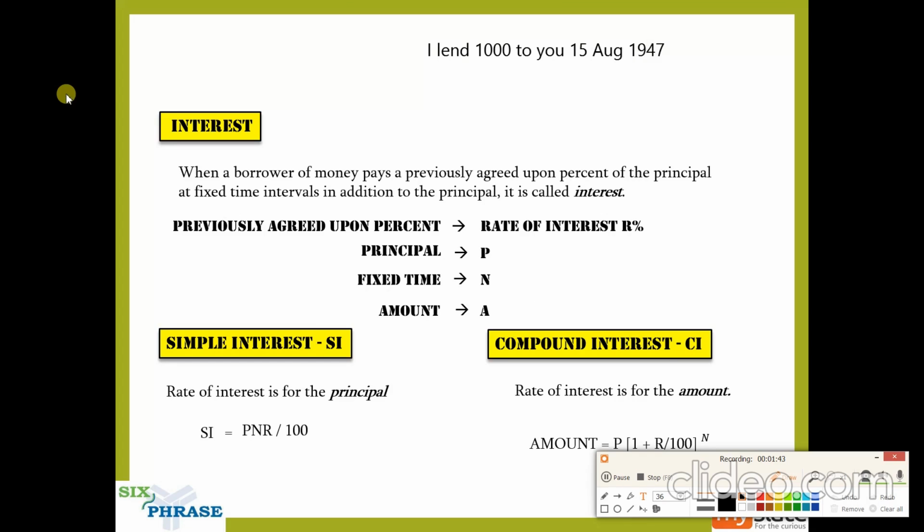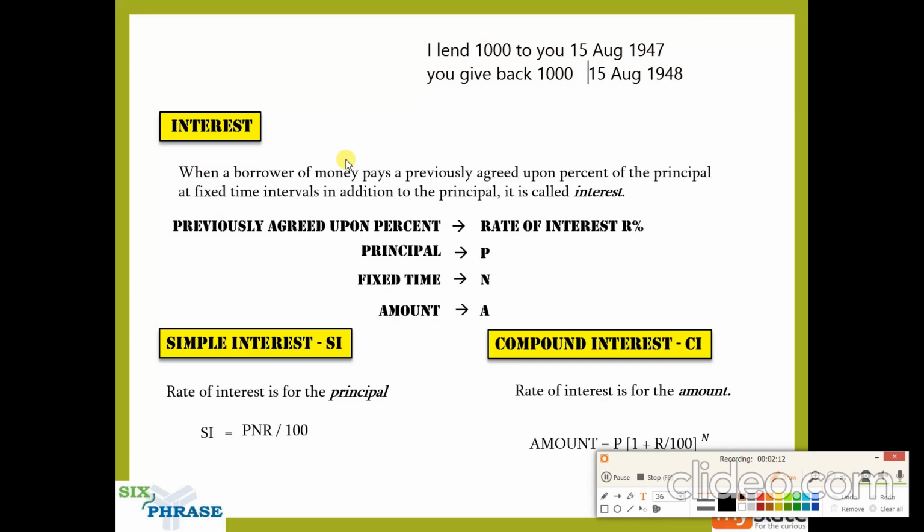So on this date, I lend 1,000 rupees to you. Now, on 15th August 1948, if you give back 1,000 rupees, guys, is it acceptable?